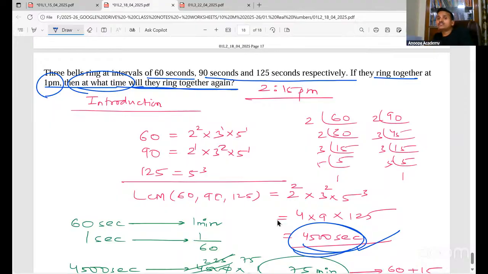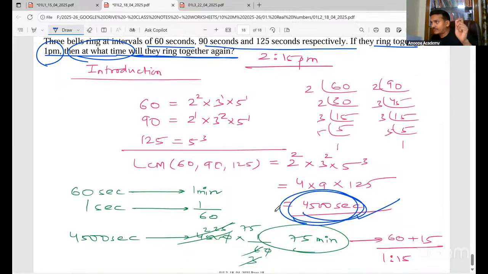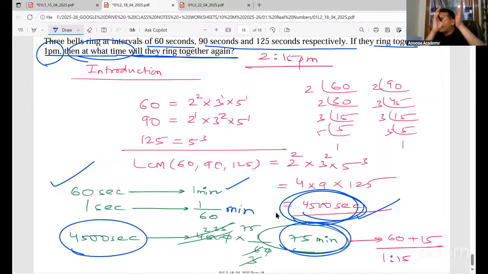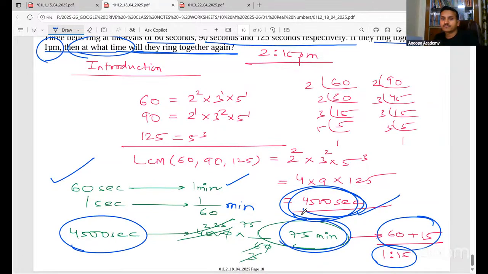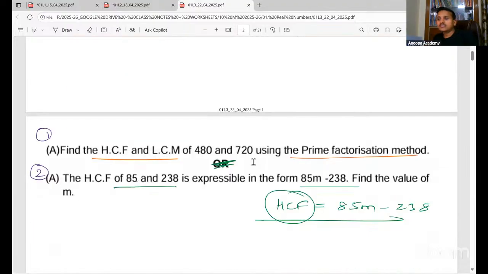So you have to convert these seconds into minutes, so that you can tell the exact time. You know that 60 seconds is 1 minute, so 1 second is 1 by 60 of a minute. So 4,500 seconds will be 75 minutes. And 75 minutes I can write as 60 plus 15, because 60 minutes is 1 hour. I am writing this way because it is more than 60. So 1 hour 15 minutes. So if they are ringing at 1 p.m., next they will ring at 2:15 p.m. Clear, everyone? Next.